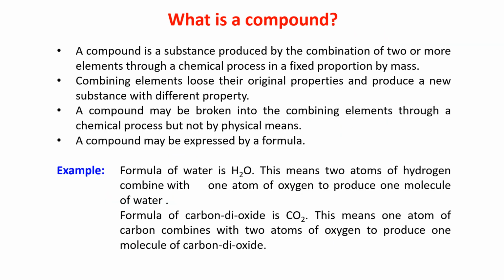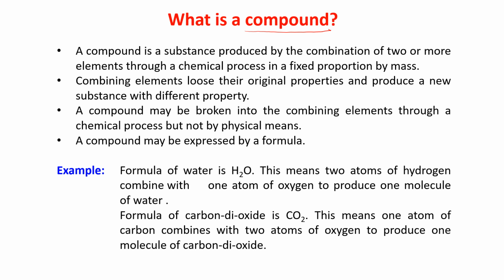See, I told you about the compound. I'll tell you what is a compound. A compound is a substance produced by the combination of 2 or more elements through a chemical process in a fixed proportion by mass. What is that?